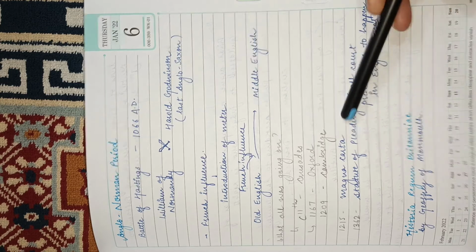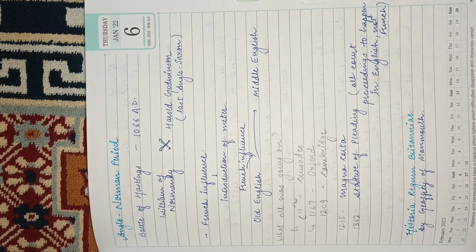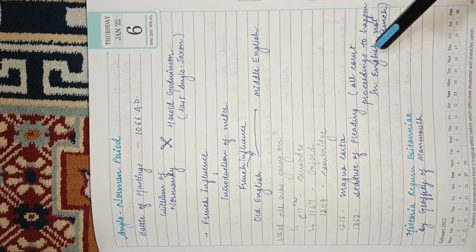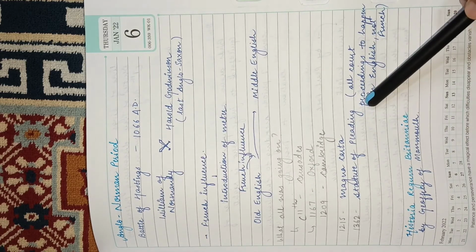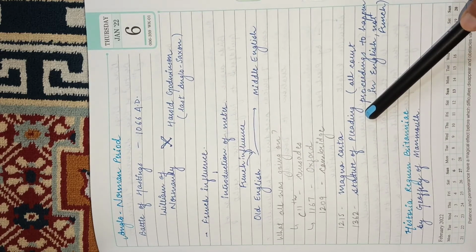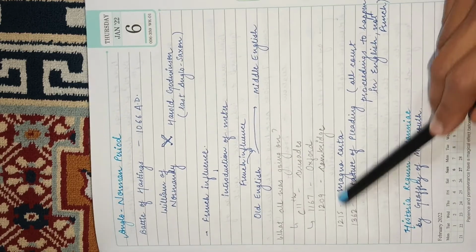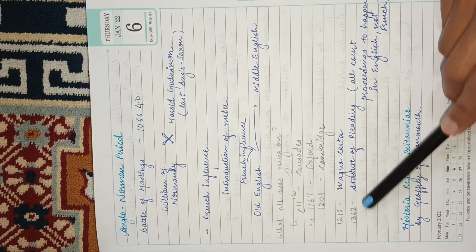So then came Magna Carta in 1215. This was perhaps the first document which put any kind of restraints on the powers of the king. Otherwise, till now, the king's powers were unbridled. But now, with the coming of Magna Carta, you do have some kind of restriction on the powers of the king. Forget about this right now. This will come in later. I've written it here, but this does not have to come here. But because I've written it here, I'll just tell you one thing. The question from this in the previous years was a difficult one. It asked you when this was passed or when this came up, and it gave you four options, and you had to select the right date.